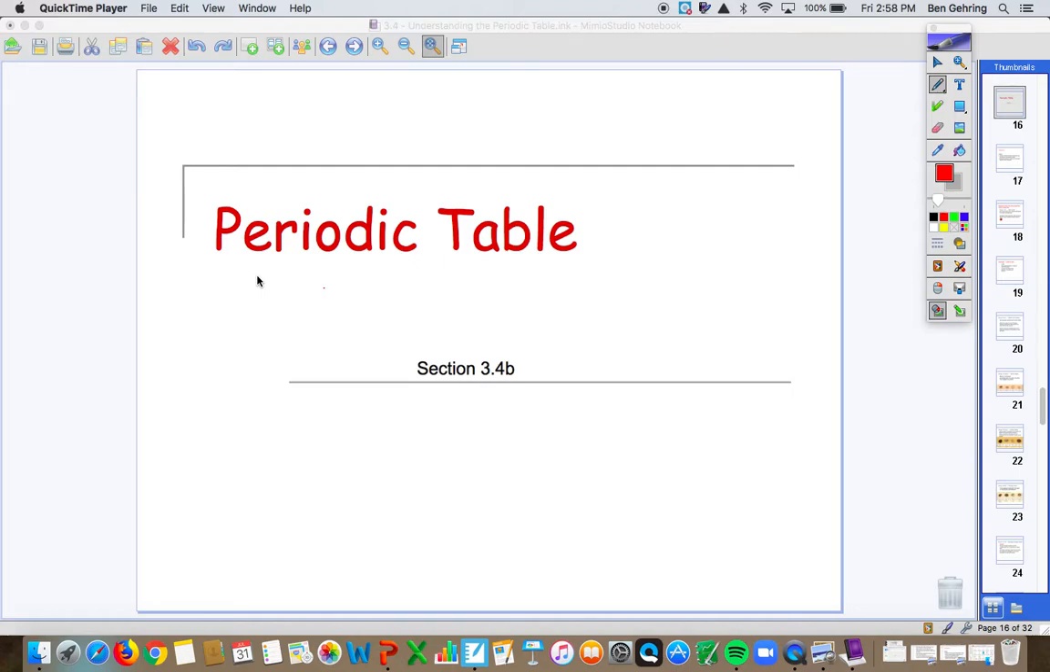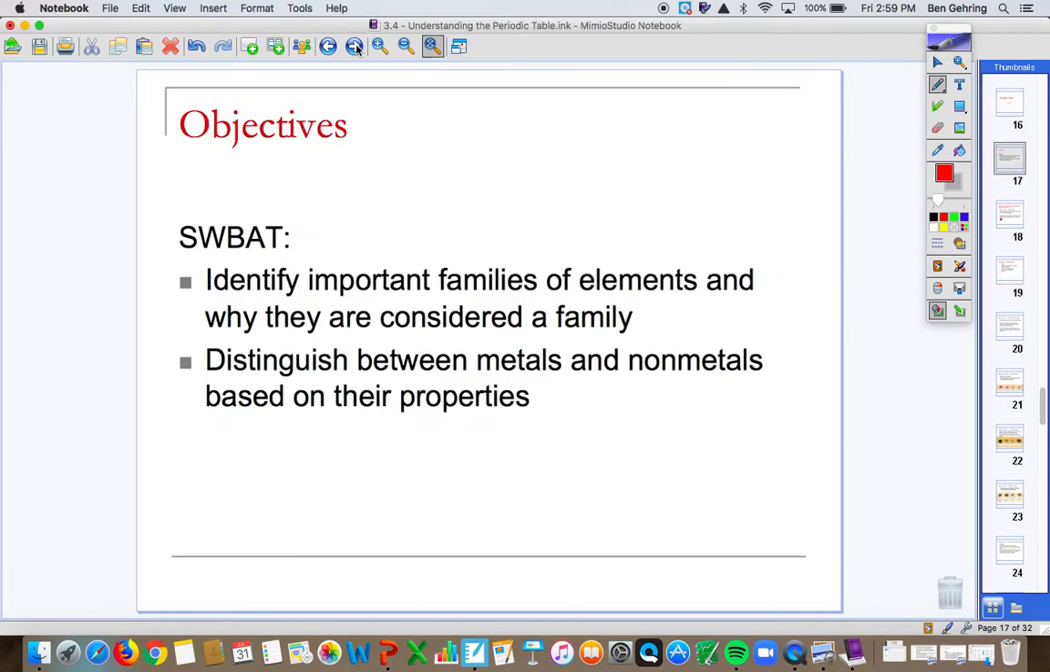Hello, and thank you for joining me today as we continue our discussion on the periodic table. Today we're going to learn about different families, as well as differentiate between what are called metals and nonmetals and the properties that make them up. So let's get started. So here are your objectives.